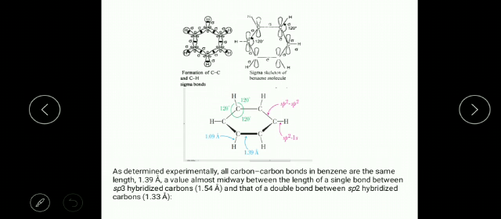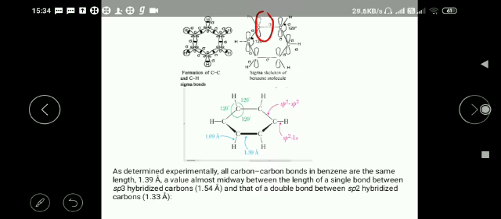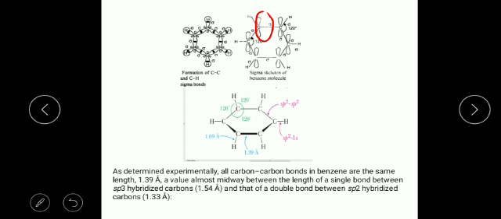The three sp2 hybridized orbitals make the sigma bonds, two with carbon and one with hydrogen. Then where is the unhybridized p orbital? It is perpendicular to the ring. It makes the pi bonds by sideways overlapping with the p orbital of another carbon.